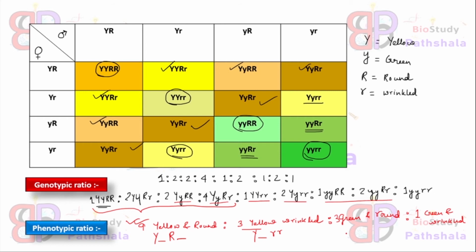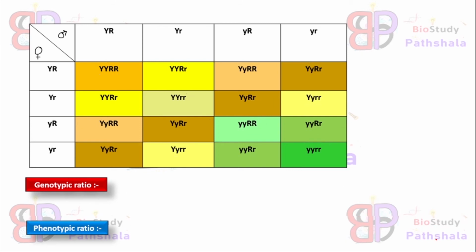Next one is green and round. The genotype of this particular phenotype will be small y, capital R, small r or capital R. That means the homozygous condition of the recessive allele of Y gene and the homozygous or heterozygous condition of capital R gene shows this particular phenotype, and the last one shows the genotype small y, small r. So this is how we can solve the genotypic ratio as well as the phenotypic ratio for a particular trait for a dihybrid cross. Okay.